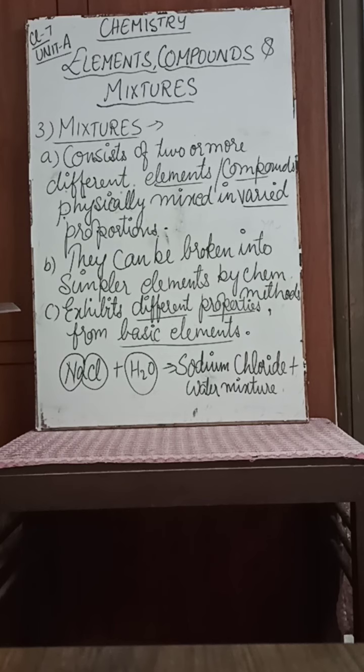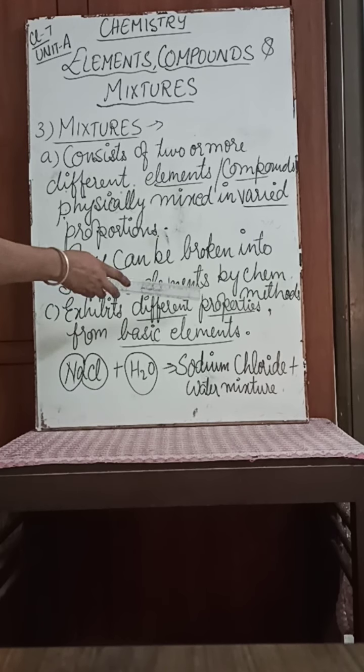They are molecules of different components, compounds, and they can be broken up into different or simpler elements, right, by chemical methods. Then third is they exhibit different properties from basic elements. The elements which are combined together exhibit some properties, and the new mixture that's formed shows different properties. So they exhibit different properties from the basic elements, right?